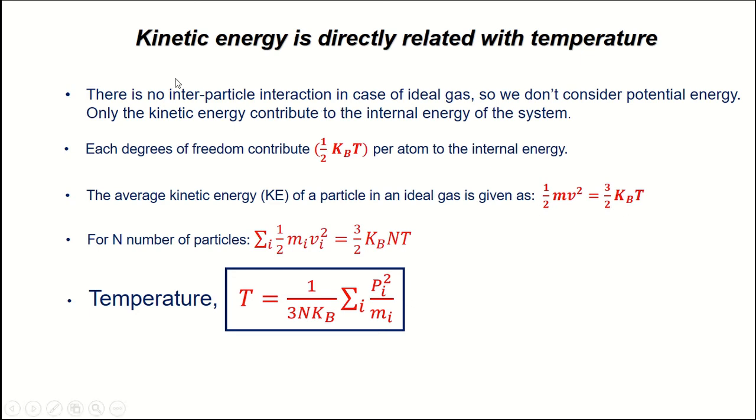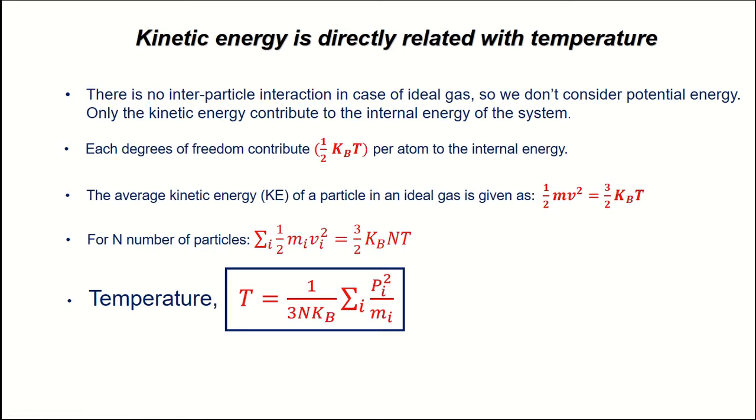So today we are going to discuss the Maxwell-Boltzmann distribution of velocities. As we know, the kinetic energy of a system is directly related to its temperature. So we can also say that temperature is directly related to the velocities. We will see the relation between these two.